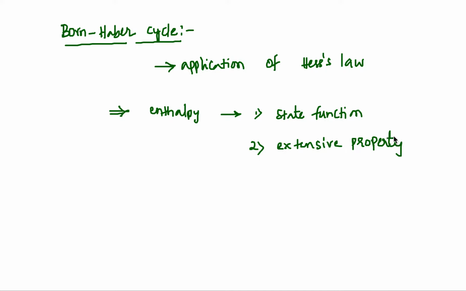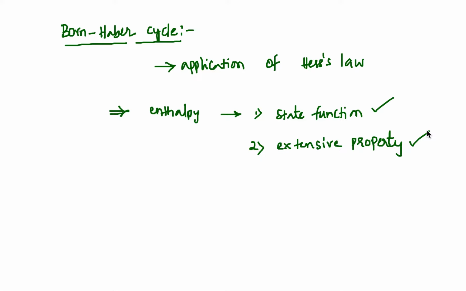Means it depends only on initial and final changes. It doesn't depend on the path. The second one, its value changes with the quantities involved in the process. Okay, let's make Born-Haber cycle.